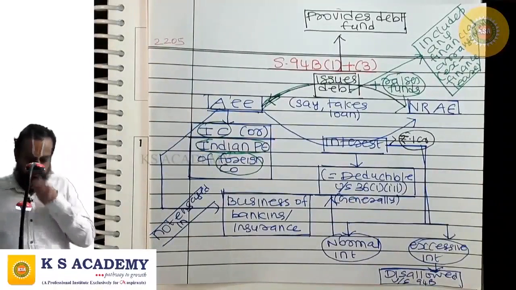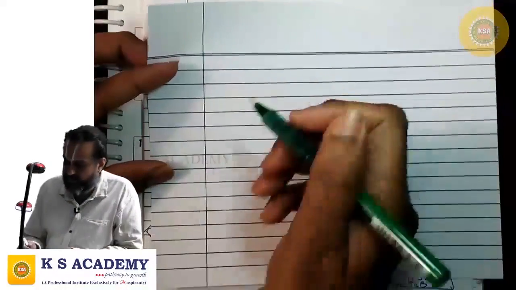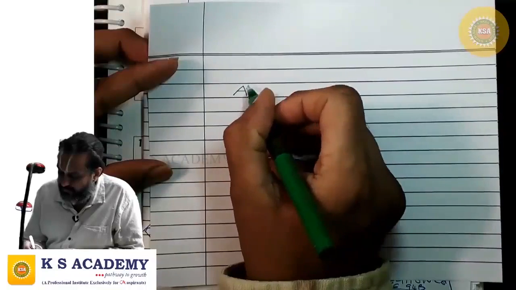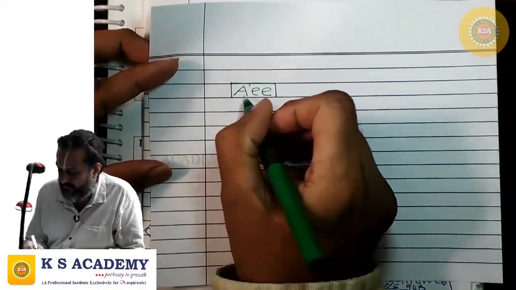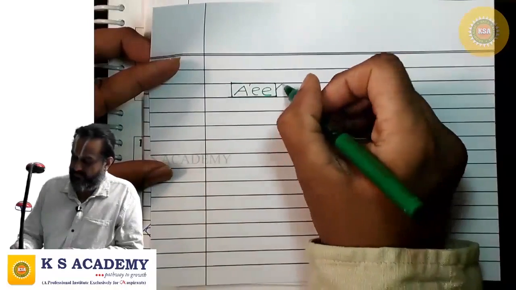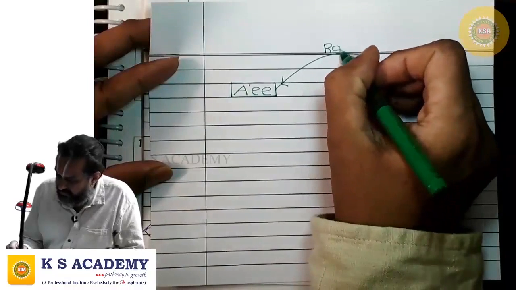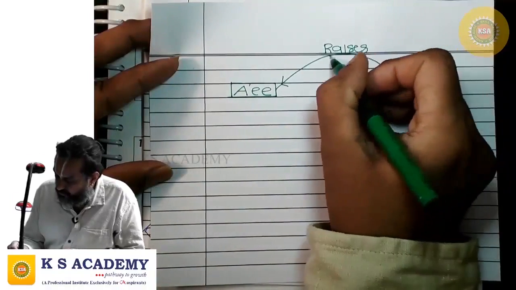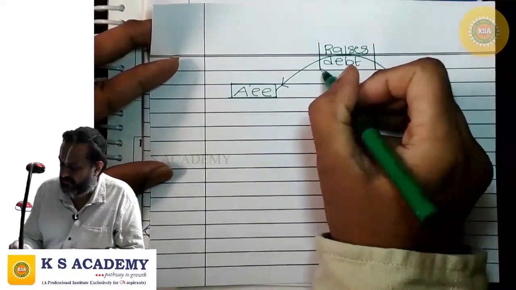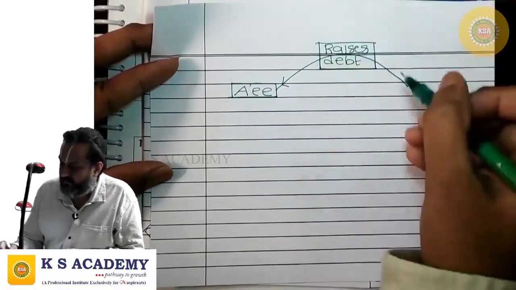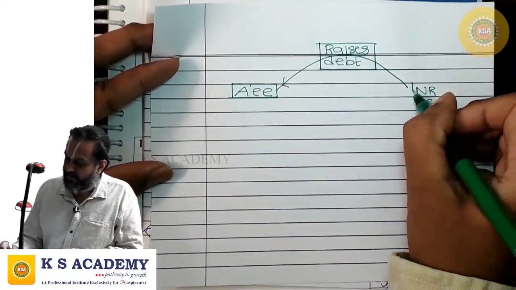Or I can even write afresh so that you can follow step by step. The assessee raises debt funds from its non-resident associated enterprise.